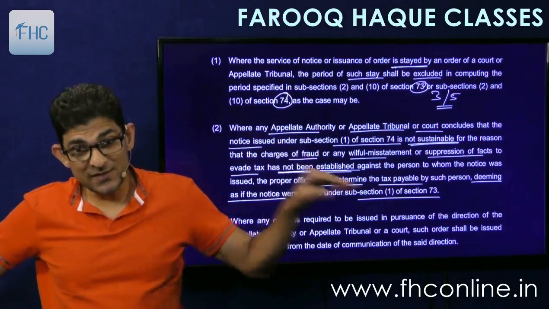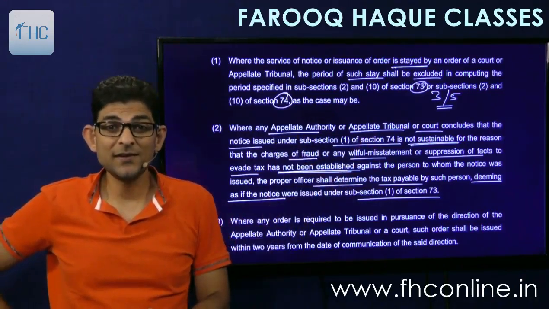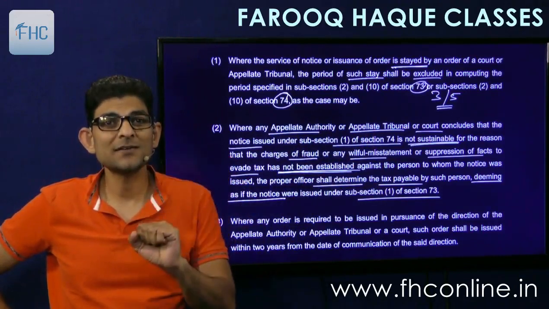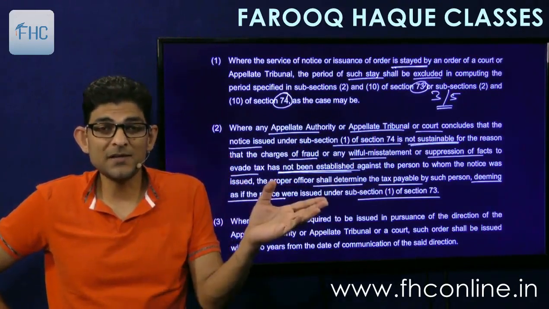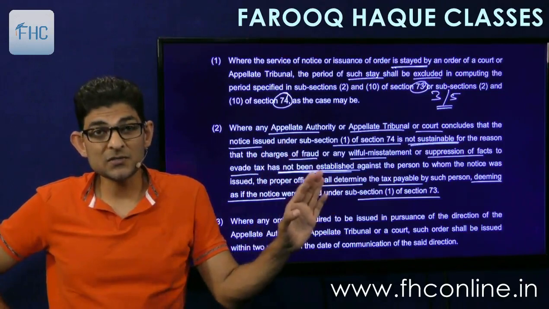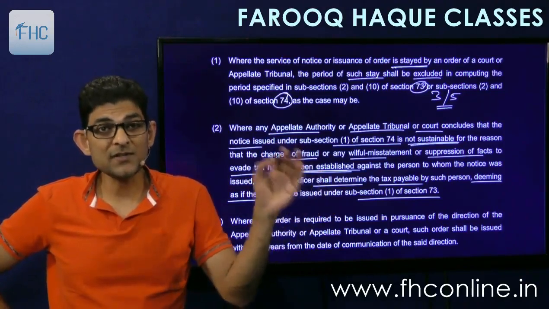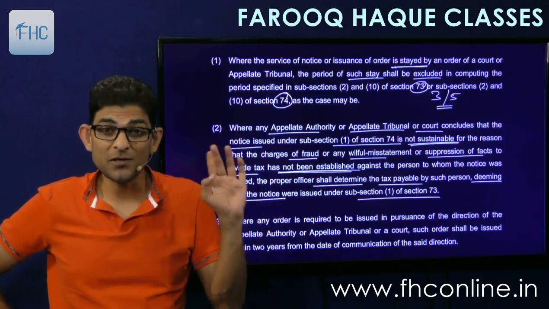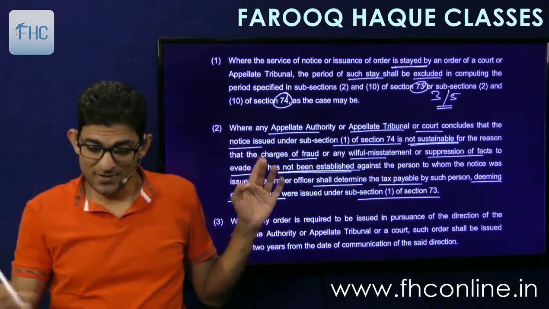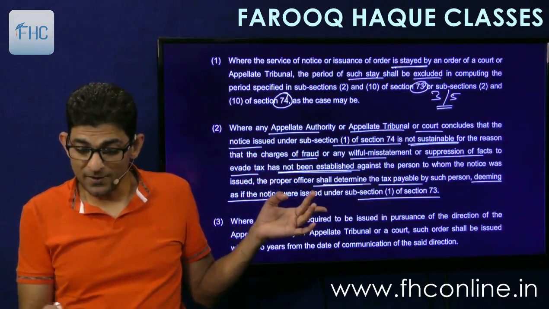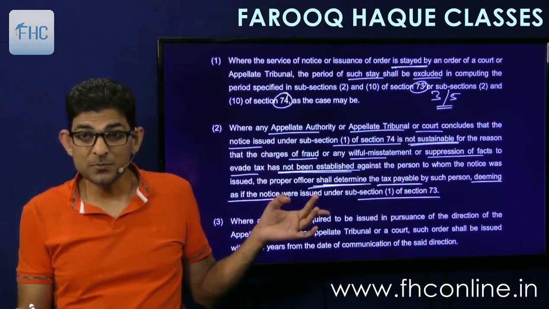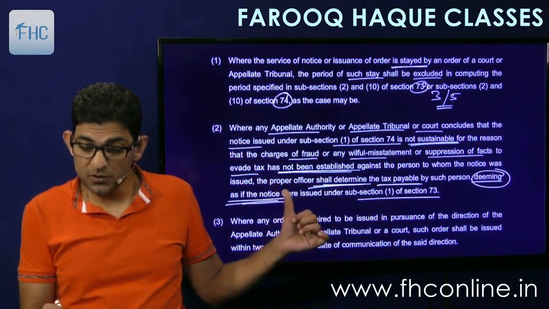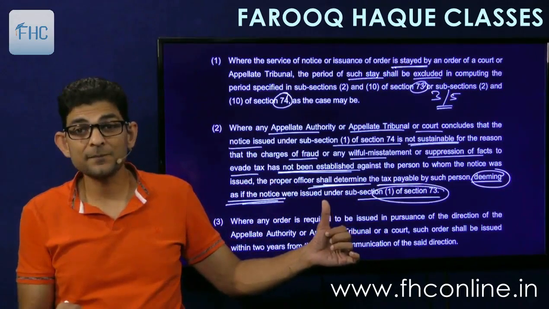And as it is deemed that it is sent under 73, at least it will hold good for tax and interest amount at least. Under 73 the penalty cannot be levied, but at least the tax and interest can be recovered. So therefore this deeming fiction, very important deeming fiction. So what it says, the proper officer shall determine the tax payable by such person, deeming as if the notice were issued under section 73.